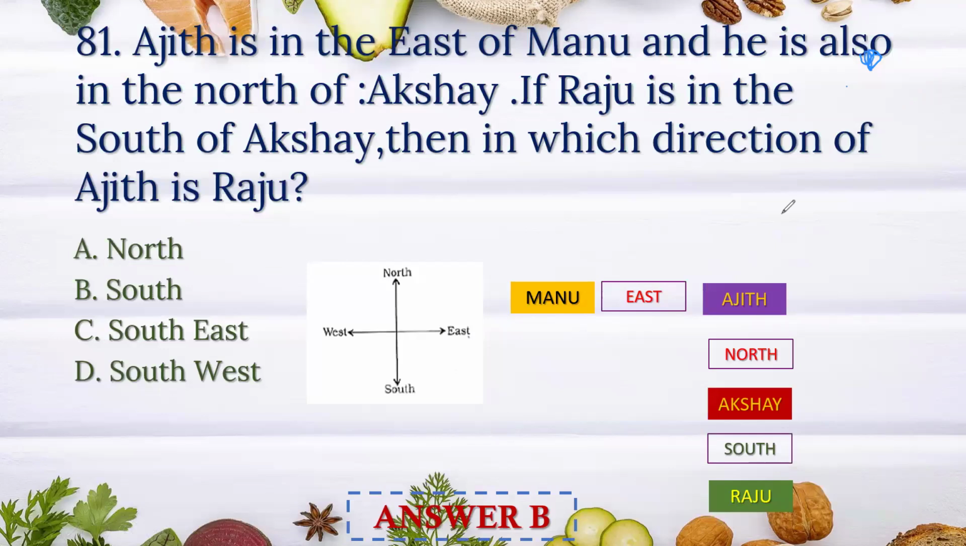Now some problems. Ajit is in the east of Manu and he is also in the north of Akshay. If Raju is in the south of Akshay, then in which direction of Ajit is Raju? So this is a northeast southwest direction. Now let's see. So this is the Ajit. Ajit is in east of Manu. So Manu here, east of Manu is Ajit. Now next is Akshay. Ajit is in north of Akshay. If Raju is in the south of Akshay, then which is the direction of Raju from Ajit? So here is Ajit and this is Raju. So Ajit is in the north, and Raju is in the south. Answer is option B.